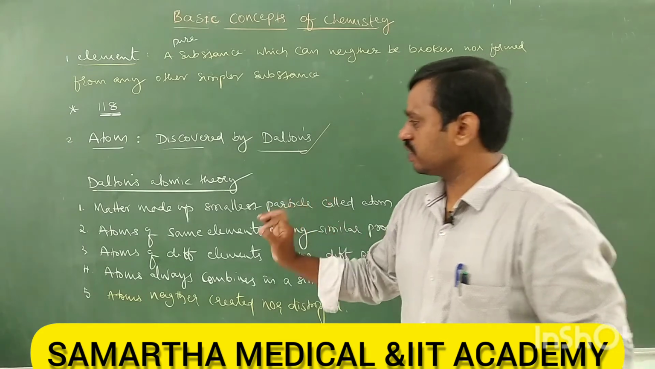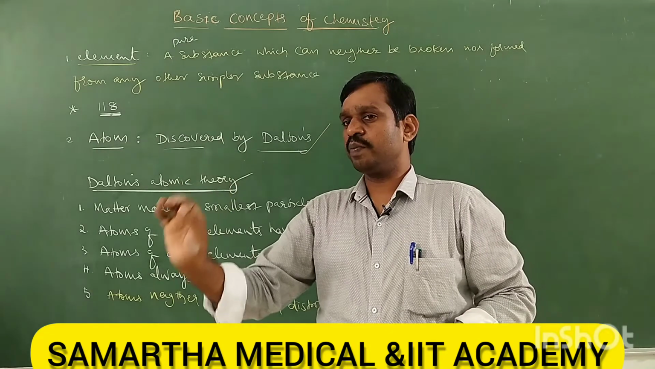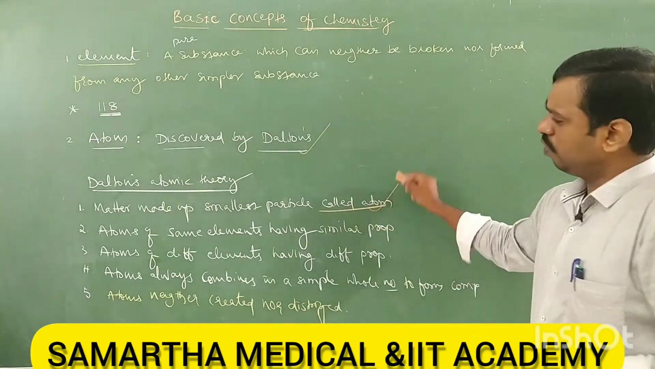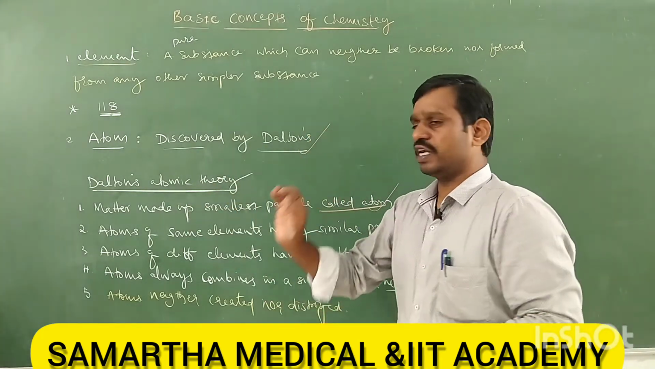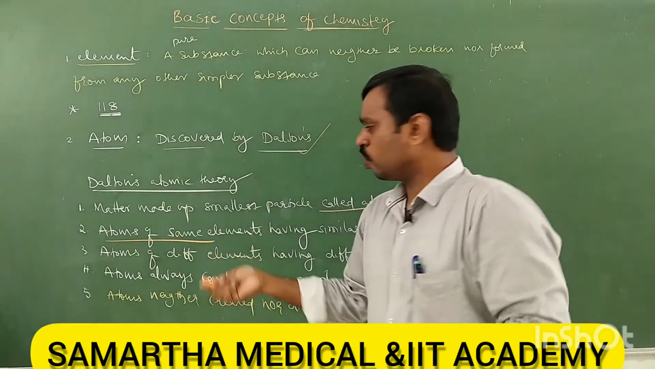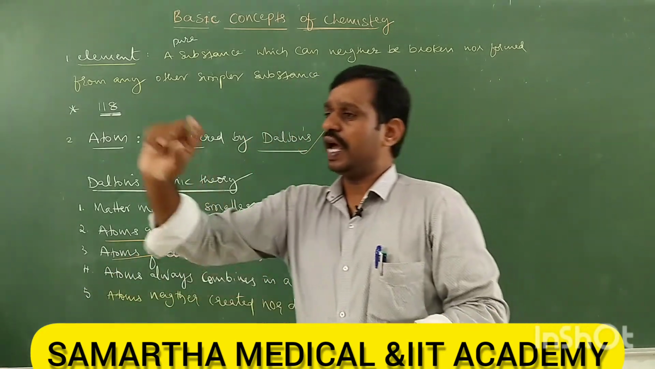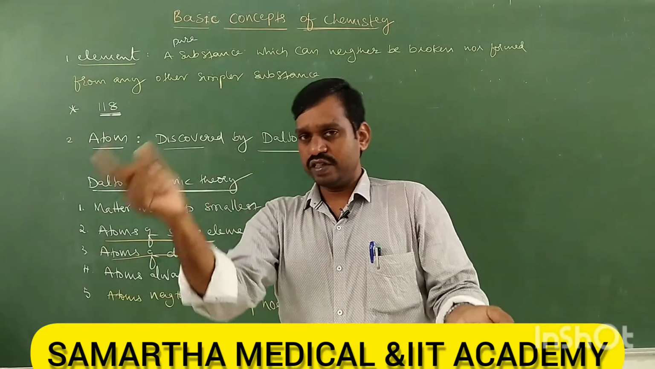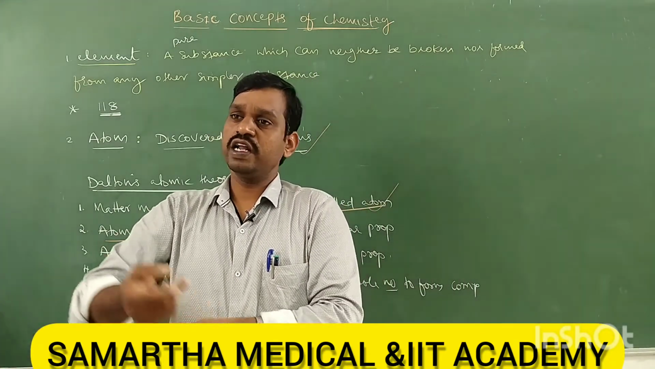So what does Dalton's atomic theory say? The first point explains matter. Matter is made up of the smallest particle, which is called an atom. That means whichever matter you take, everything is made up of nothing but atoms. Next, atoms of the same element obviously have the same property, and atoms of different elements have different properties. For example, take an atom of carbon and an atom of nitrogen. Do carbon and nitrogen have the same property? No. Different elements have different properties.